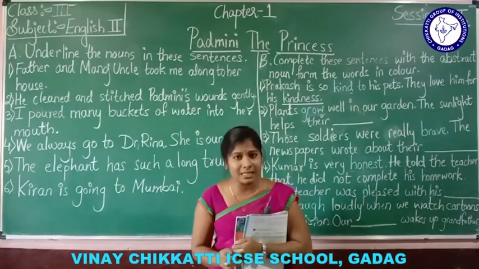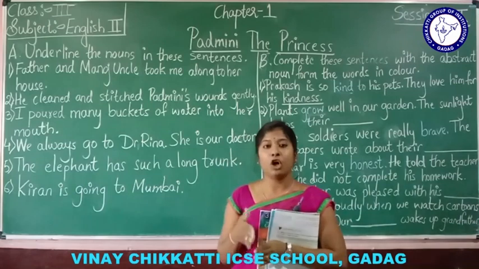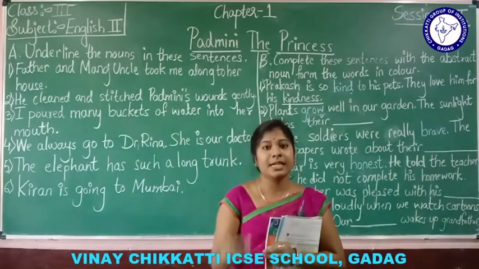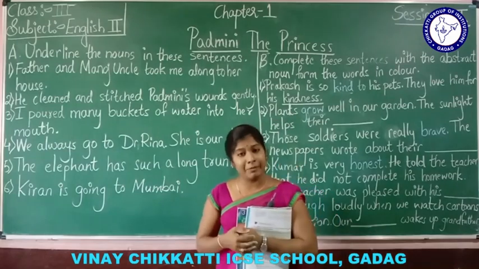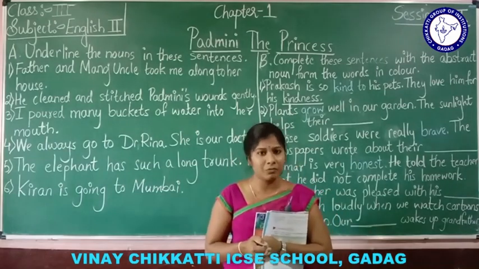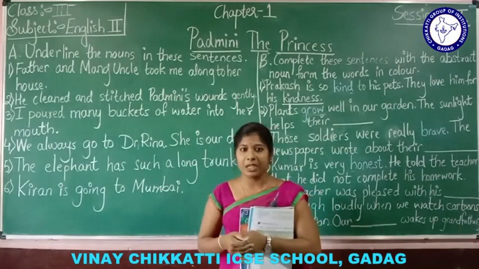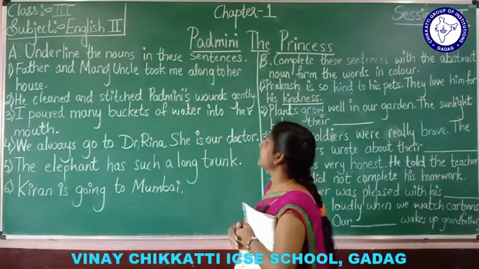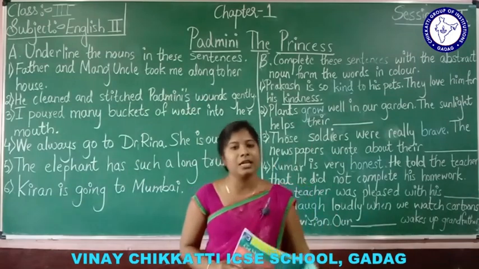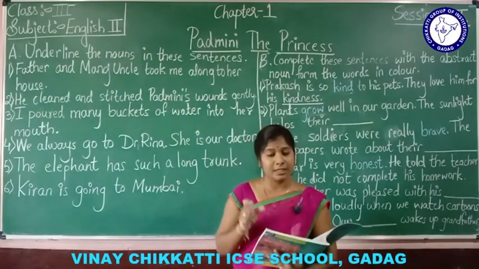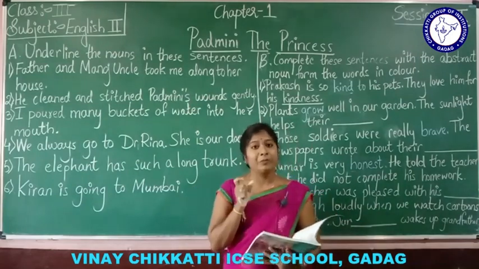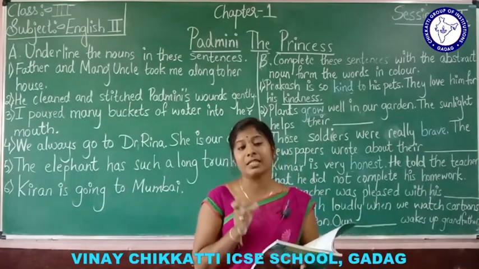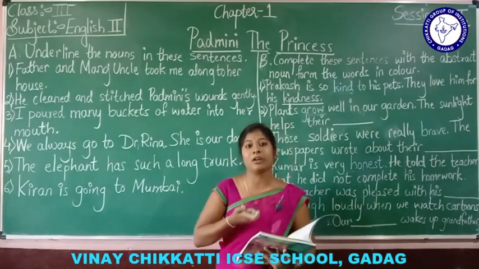Okay, in this noun again it is divided into common noun or proper noun. So let us study that in the grammar part, in the grammar English one we can study it. Okay, now let us know this. Underline the nouns in these sentences. We have to only underline the nouns in these sentences. As I said, noun is a name of a person, place, thing or animal which describes the name of a person, place, thing or animal.